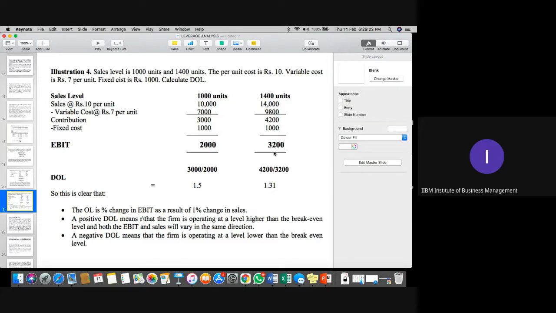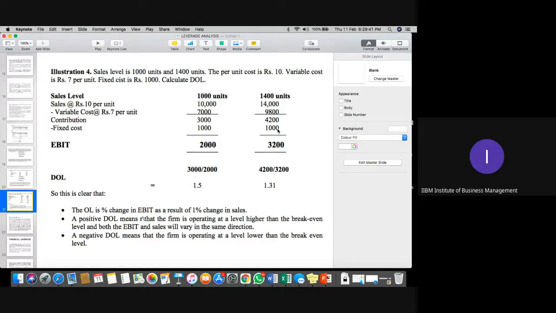One more important thing we need to focus on over here is that the fixed cost is similar right now, so there is no change in the fixed cost. Until the fixed cost changes, your operating leverage will be based on the profitability of the organization. I'll discuss this part because this particular topic is extremely technical.